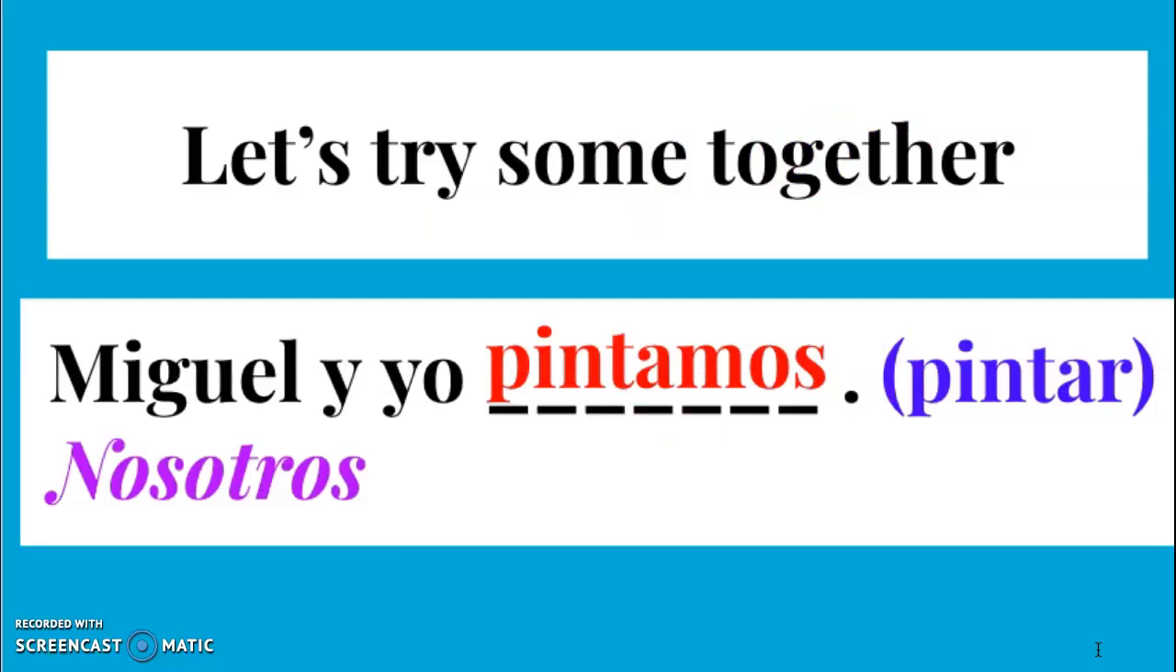So let's try some of these together. So Miguel y yo, I want to say Miguel and I paint. Now I could also replace Miguel y yo with the pronoun nosotros, because that means we. So these are exactly the same. It's just 2 different ways of saying the same thing. Pintar, I would just take off the AR, since that is the ending, and I'm left with the stem P-I-N-T, pint. And then because the pronoun or subject of the sentence is nosotros or we, I'm going to use amos, A-M-O-S. So Miguel y yo pintamos. Miguel and I paint or we paint.